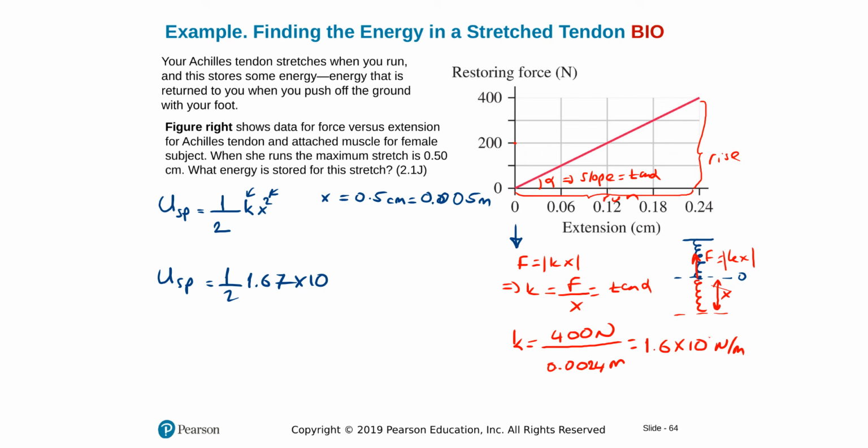Yes, times 10 to the 6, not 4. 10 to the 6 newtons per meter times 0.005 meters squared. That will give me a spring potential energy of 2.08 joules.